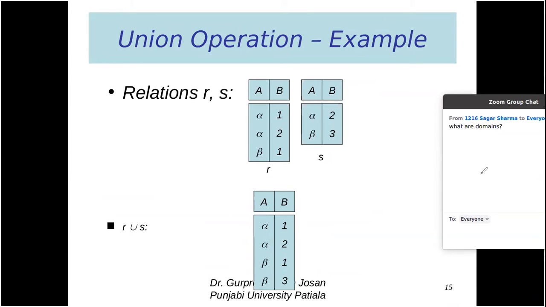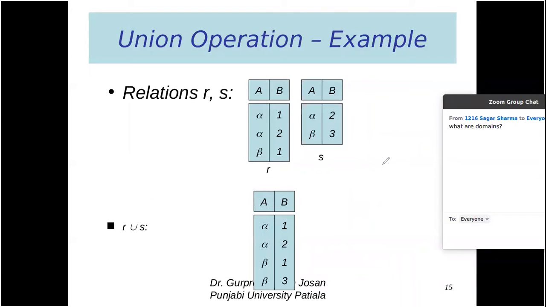Okay, I got one question from Sagar: what are domains? Domains are the possible sets of values. For example, the domain of the age field is 0 to 100. The value of age cannot be less than 0, so there is no person whose age is negative.